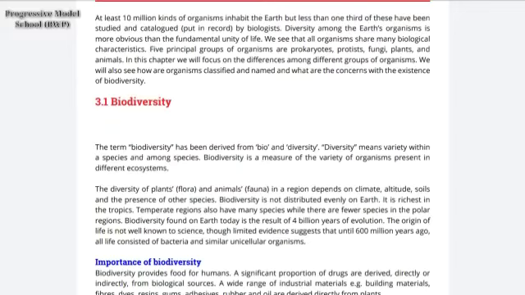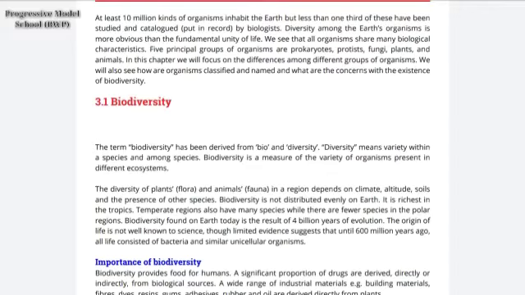Now the term used for plants and animals in biodiversity is flora and fauna. The diversity of plants and animals in different regions depends upon climate, altitude, soil, and the presence of other species. Biodiversity is not distributed evenly on Earth.